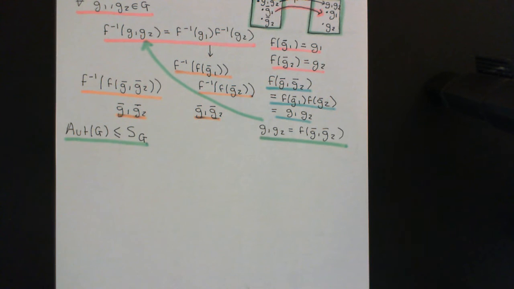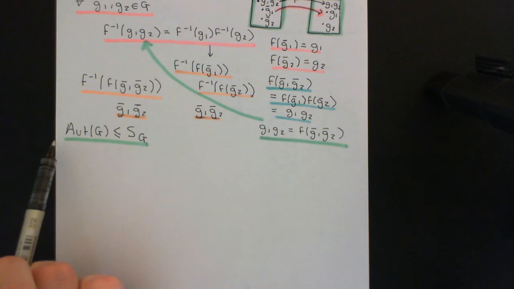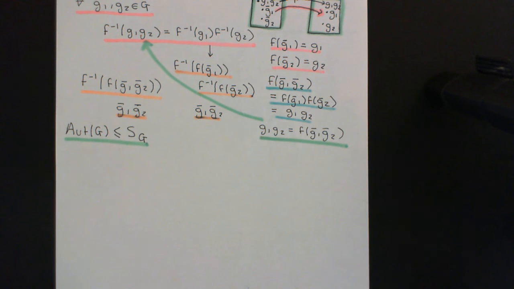Okay, so welcome back to this next video in which we are discussing group automorphisms. We've now proven that the set of all automorphisms of a group capital G actually forms a subgroup of the symmetric group on the group capital G. So it is in fact a group in its own right. I should now say the group of automorphisms of the group capital G.